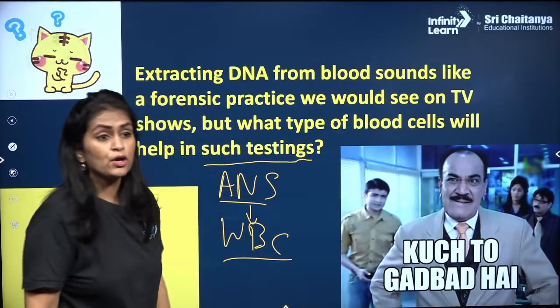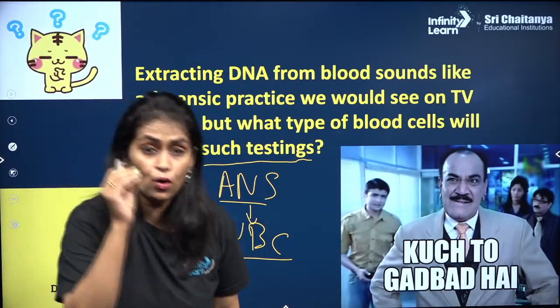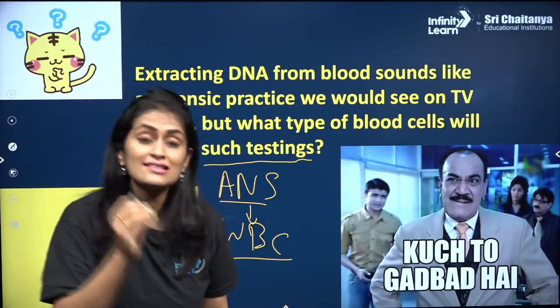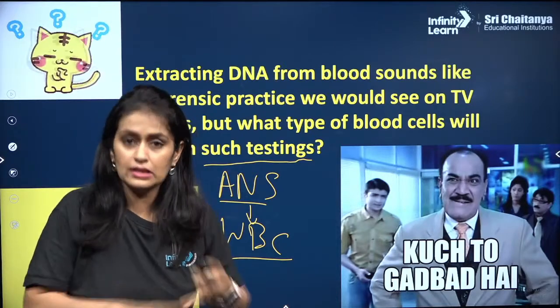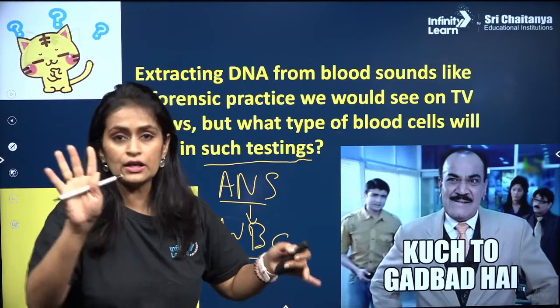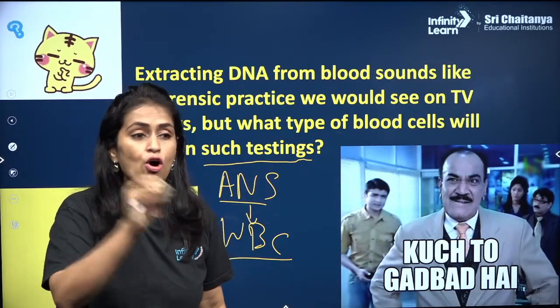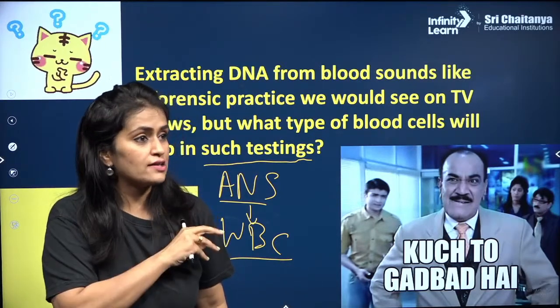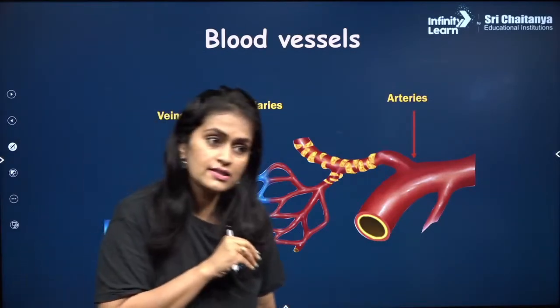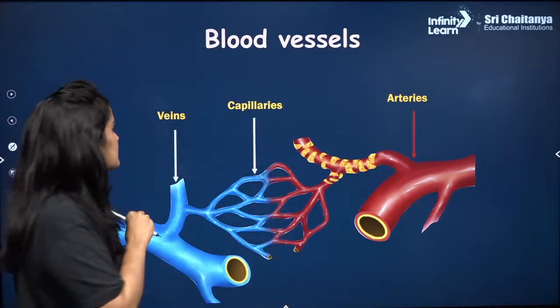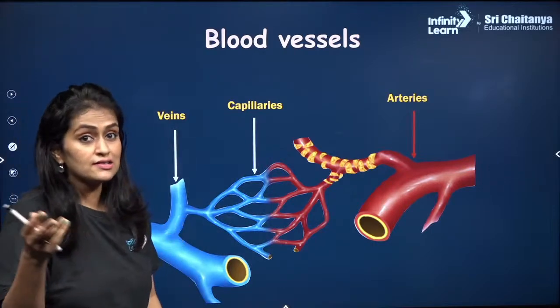क्यों भैया? Because WBCs are the only cells in blood which has its nucleus. Platelets enucleated, RBCs enucleated. तो सवाल ही नहीं उठता. Right? Platelets are also called as the thrombocytes. Fantastic? Yes, correct.